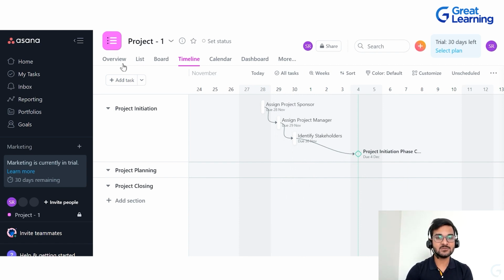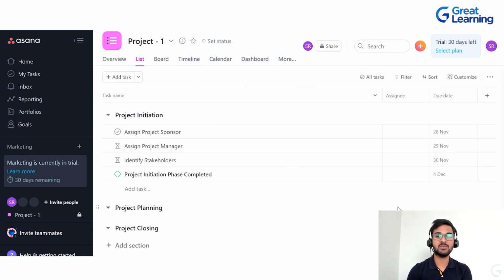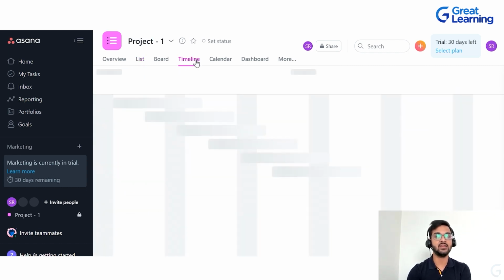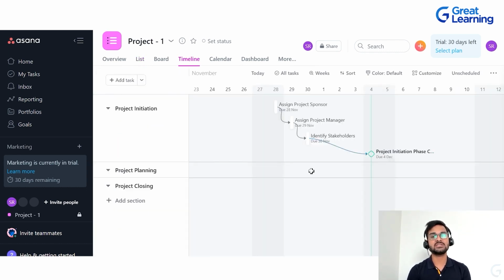Now if you go to the list view, all these due dates will be changed over there as well. So whatever changes we are making in timeline or list view, all those things will be changed in all other views as well. Because views are just different ways of seeing a particular task, a project. It is not going to change anything in a particular way. So if you make changes in list view, those will be reflected back in the timeline view. And if you make any changes in the timeline view, the same thing will be reflected back in the list view.